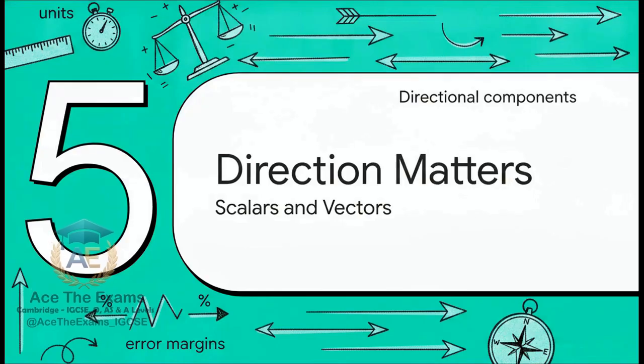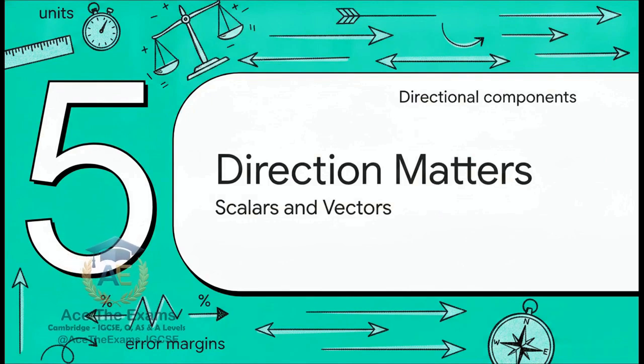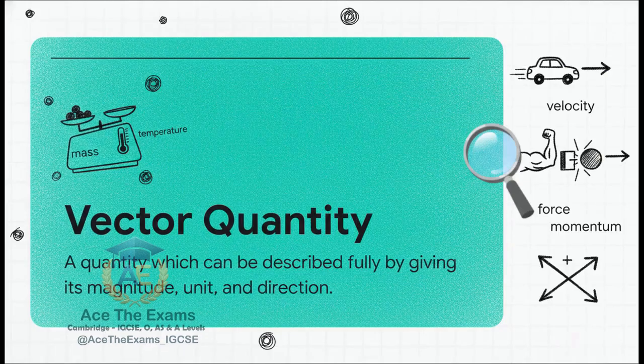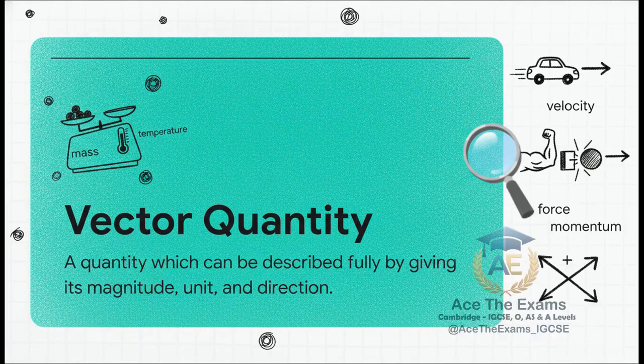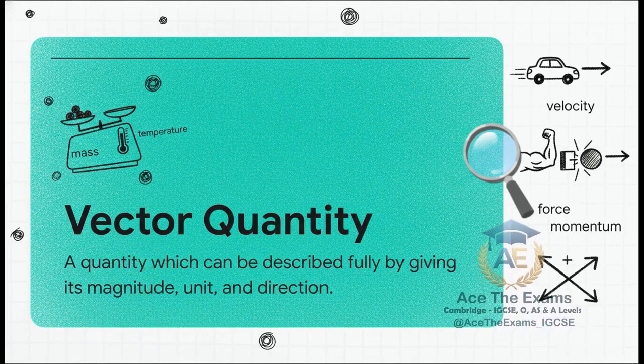All right, we've got our units, we've balanced our equations, and we know our error margins. Now we introduce the final piece of the measurement puzzle in Section 5, Direction Matters. Look, some physical quantities are pretty straightforward. Mass, temperature, they just need a size and a unit. We call those scalar quantities.